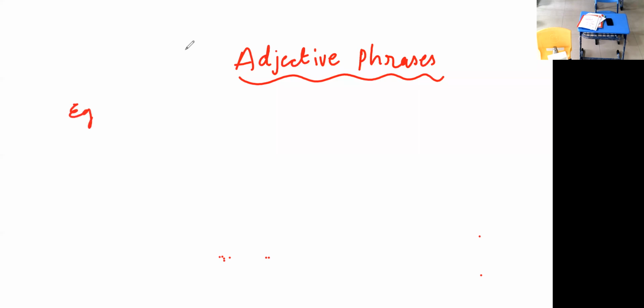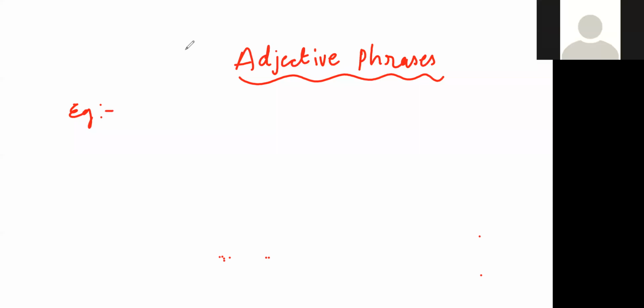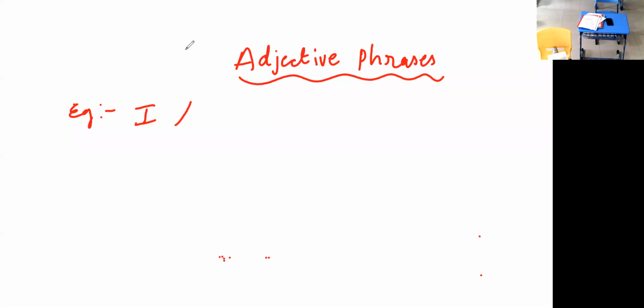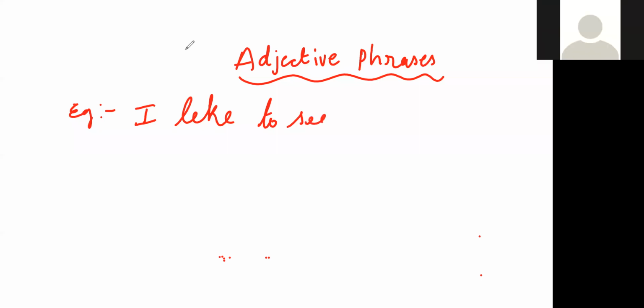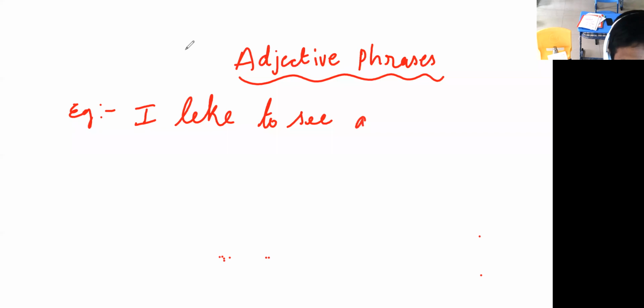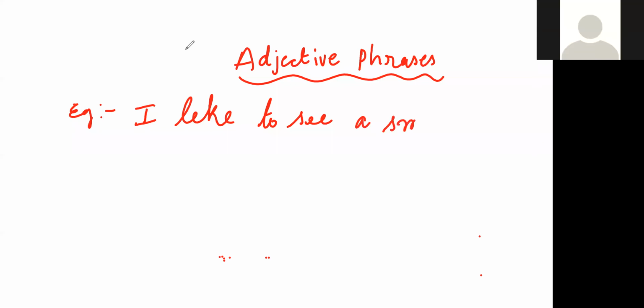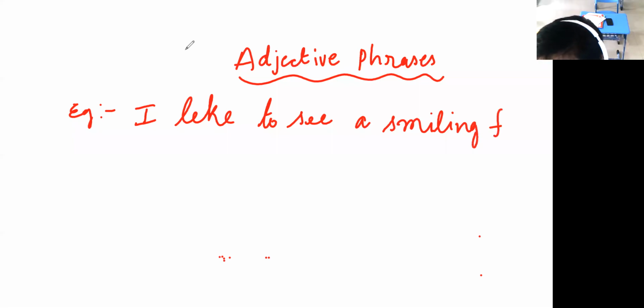Have you written this sentence yesterday? I like to see a smiling face. Yes, yesterday we wrote it. I like to see a face with a smile on it, a smiling face.